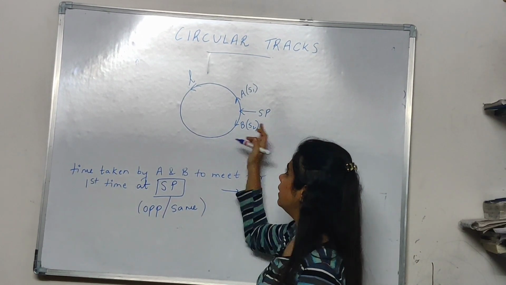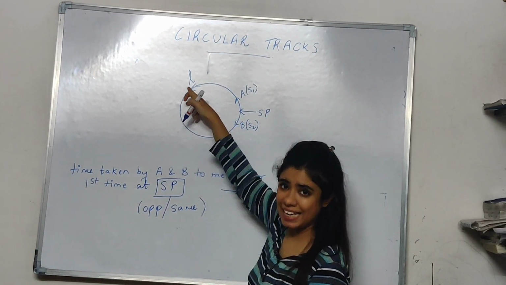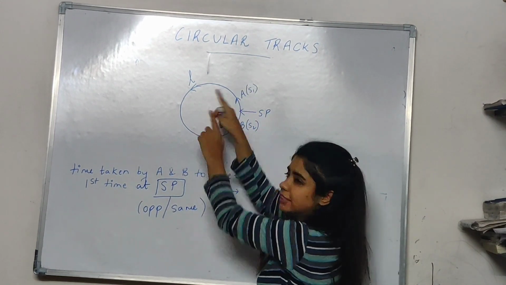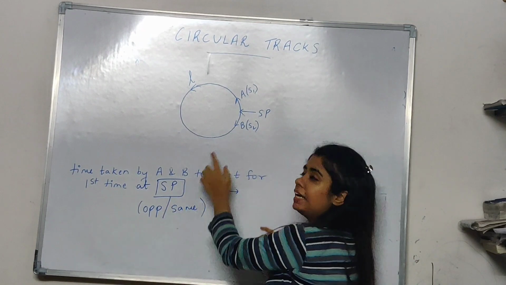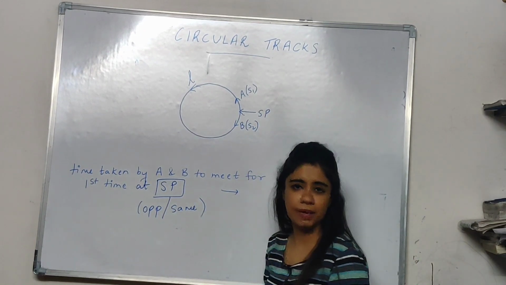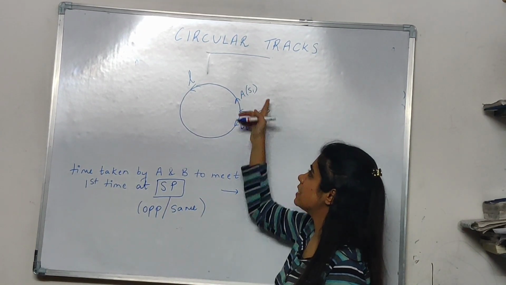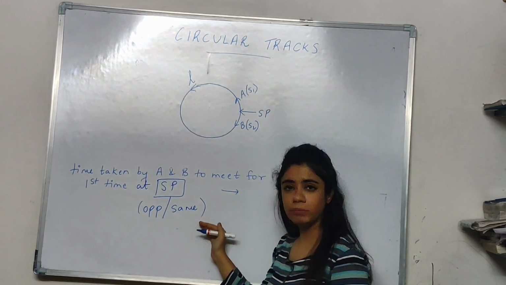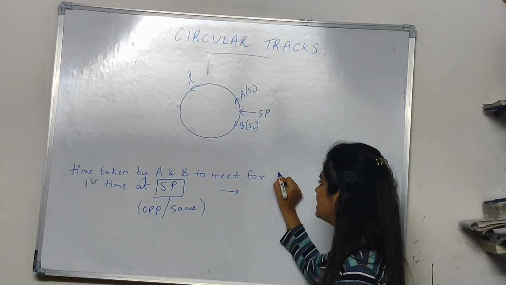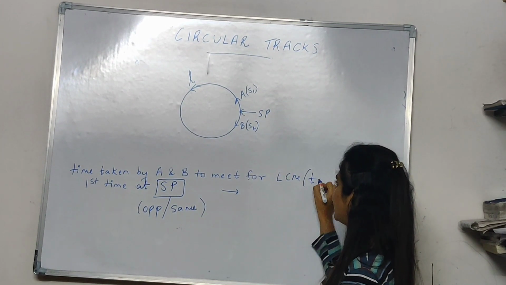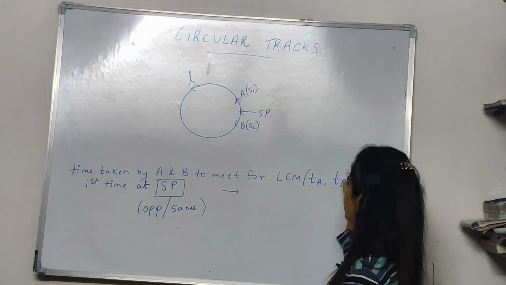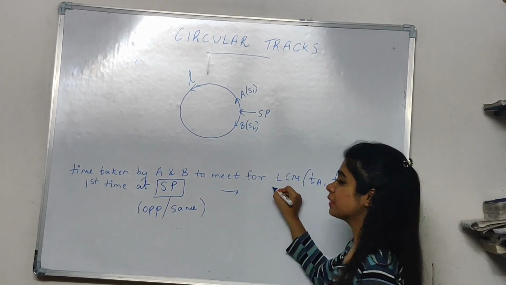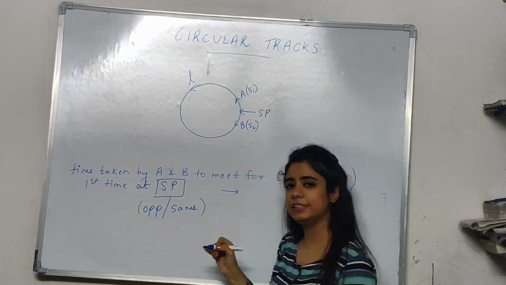देखो. Here, this is my length of the track, L. A and B start from the same point. They are moving in opposite direction. But उन दोनों को मिलना है starting point पे ही, SP पे ही मिलना है, ठीक है? A का speed है S1, B का speed है S2. When will they meet? Here the formula is, it is the LCM of time taken by A and time taken by B. At this time they will meet. So if you ask why the LCM, why does this come?